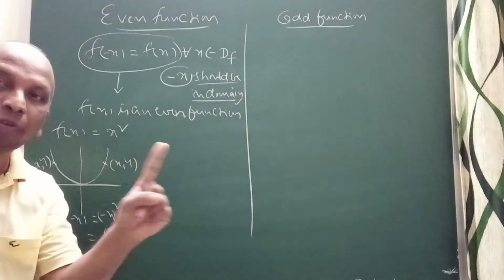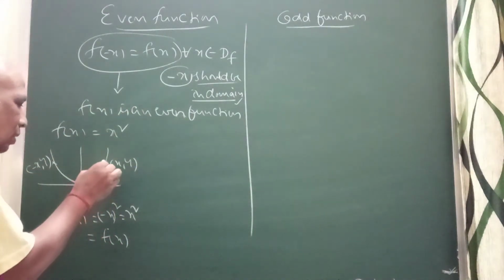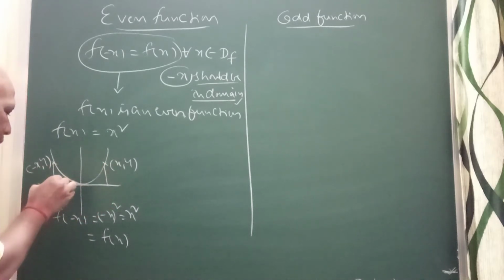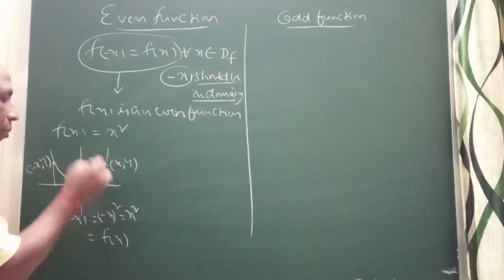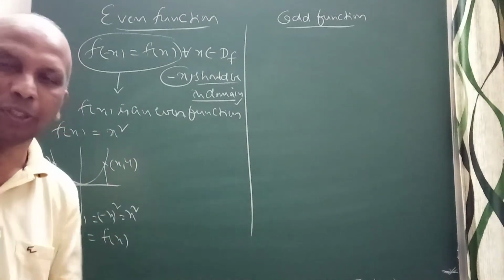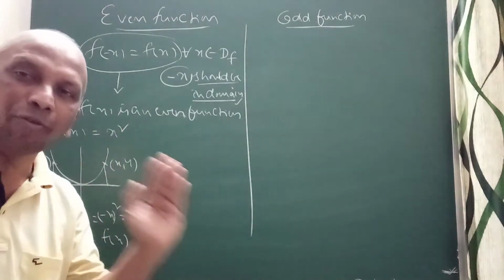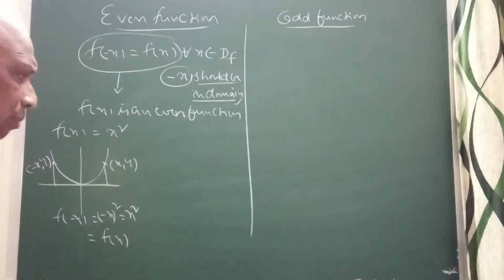It is not a one-one function, it is a many-one function. Why? Because you will get the same image for both of these, both images will be the same. So an even function is not one-one, it is a many-one function.